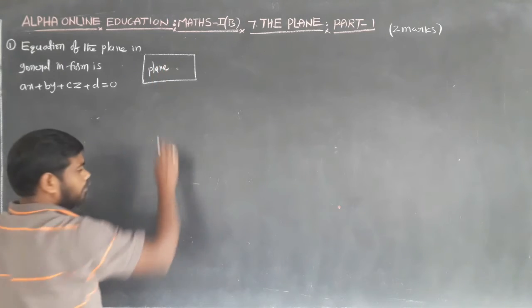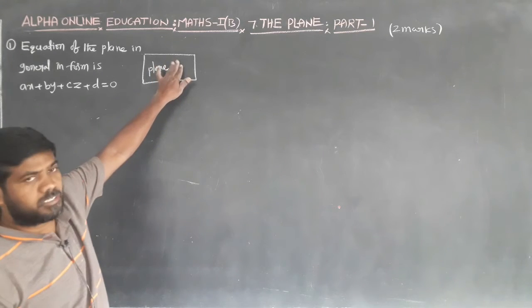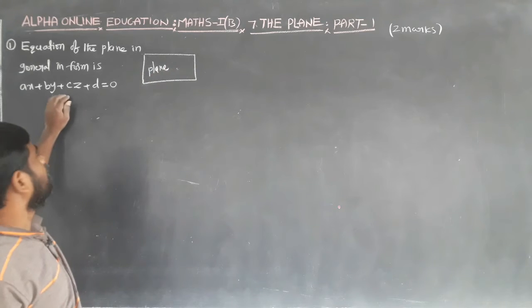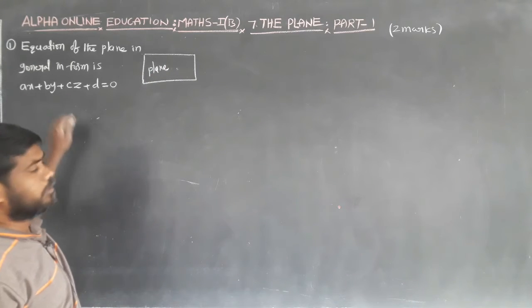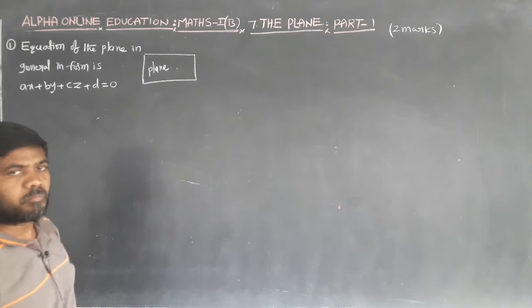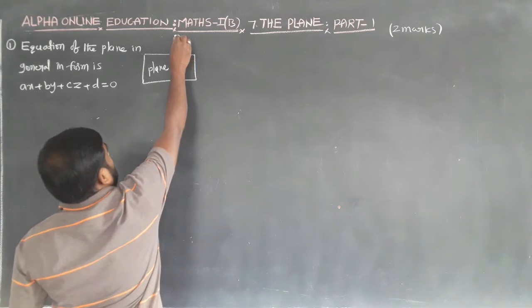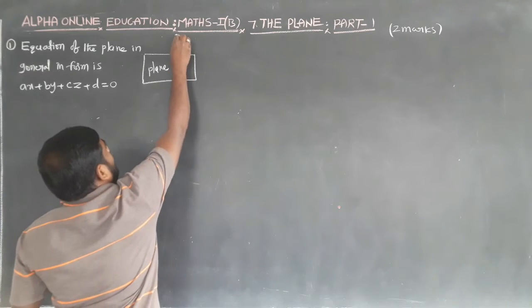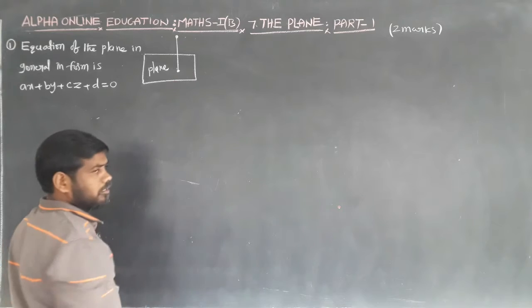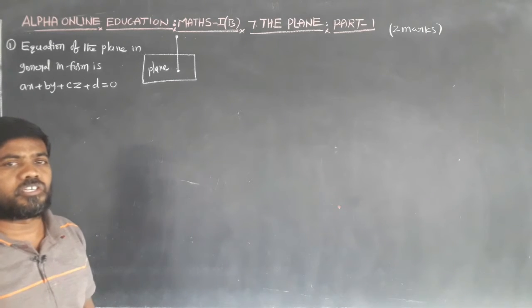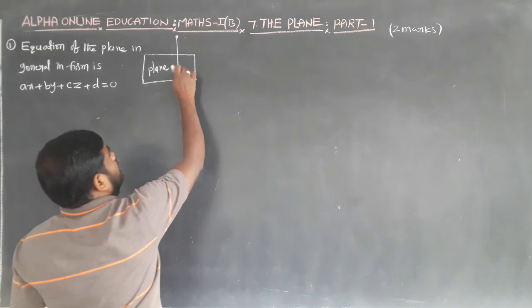This is the plane. The equation of the plane in general form is ax plus by plus cz plus d is equal to 0. Here a, b, c are the direction ratios (DRs) of the normal to the plane.